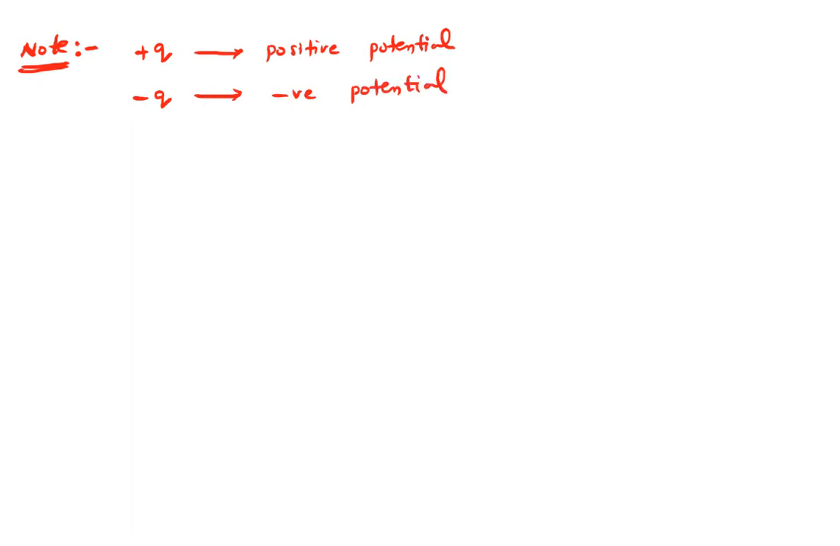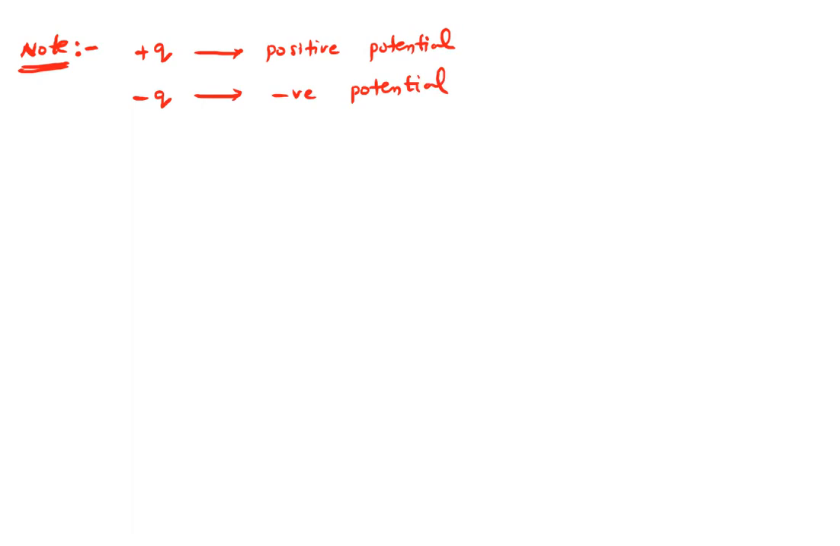Next, some important points. Note down these points. Now, what about positive charge? Positive charge will give positive potential around it at a point. Negative charge will give negative potential. Positive charge gives positive potential and negative charge gives negative potential.